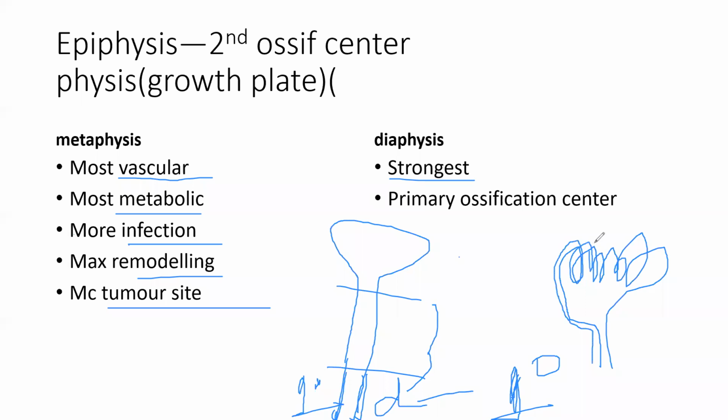So the vascularity is more, but the vascular stasis is also more. Stasis means more stagnation of blood. So here the vascularity is more, and at the same time the stasis is more. Because of that, the chances of infection are very high. Osteomyelitis occurs most commonly here, in the metaphysis.